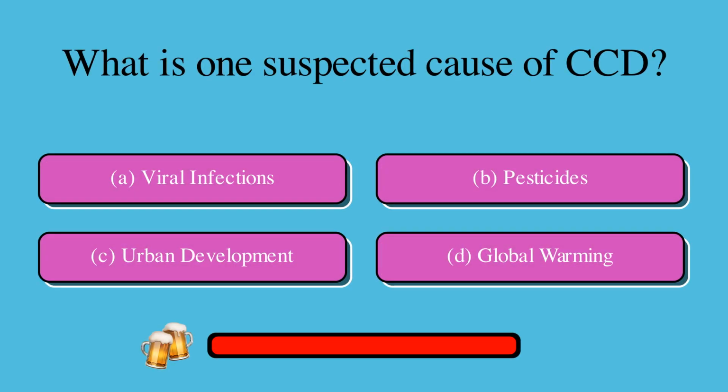What is one suspected cause of CCD? Is it A, viral infections, B, pesticides, C, urban development, or D, global warming? The correct answer is B, pesticides.